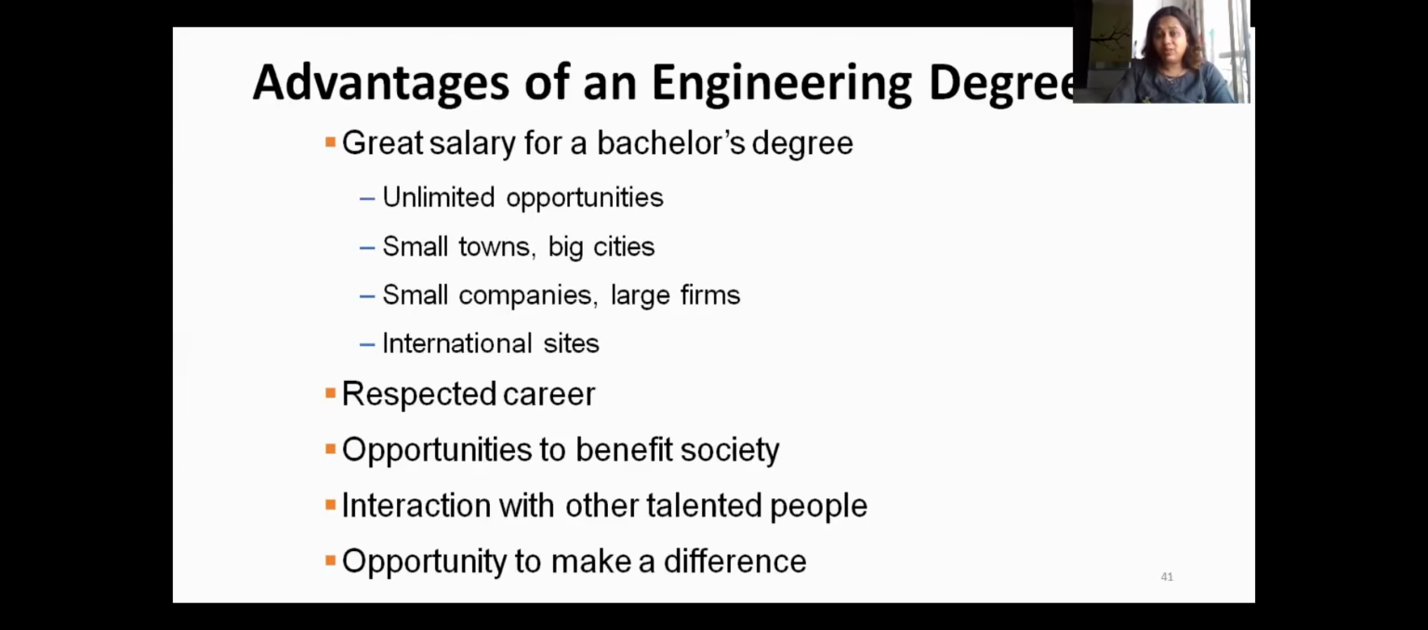It is a very respectful career, with opportunities to benefit the society, to work for the society, to serve the society. You will get a chance to interact with talented people. You will get the opportunity, by doing your hard work, to make a difference.